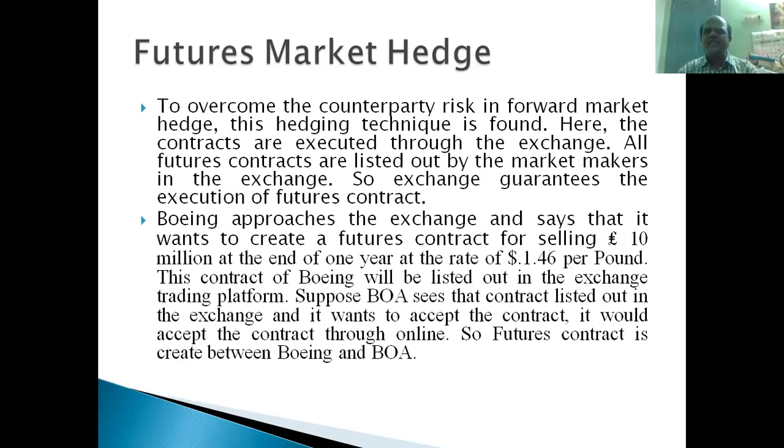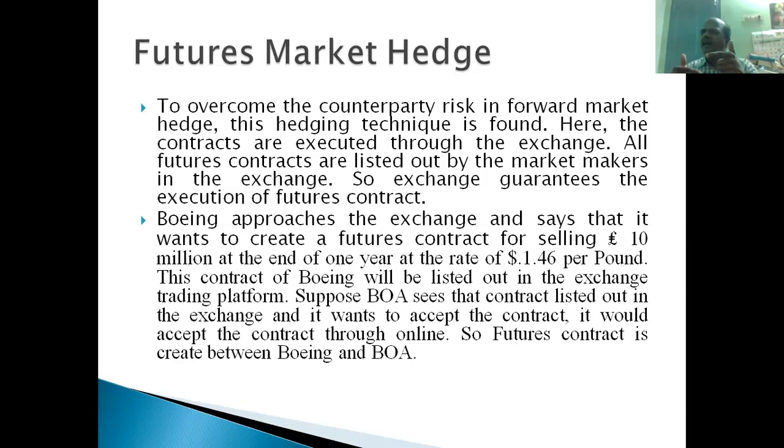So what happens? The exchange confirms the settlement. Finally, suppose the rate becomes $1.30. We have seen the table, $1.30 per pound. A 1.6 million gain has to be received. Suppose Bank of America doesn't pay this big amount, then what happens? Every day the exchange ensures that the difference is settled. Today's exchange rate, on the day they are making the contract, is 1.50. It will not become $1.30 per pound overnight. It will slowly, gradually reduce and reach $1.30.